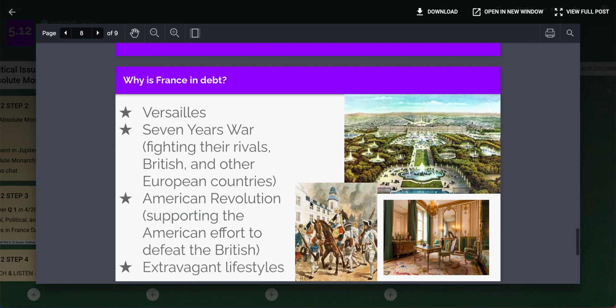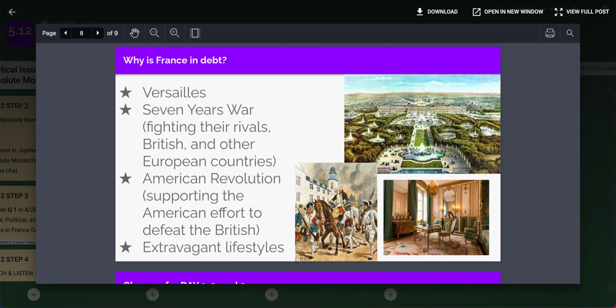So just to break down the reasons why, which we're going to look at a bit closer. Part of the reason why France was in debt was because of the Palace of Versailles. It was built over the course of 100 years. If you look at this picture, it's ginormous, vast. Look at these huge gardens. Look at this huge building. So you can imagine that building it, the upkeep of it, and renovations, additions, very, very expensive.